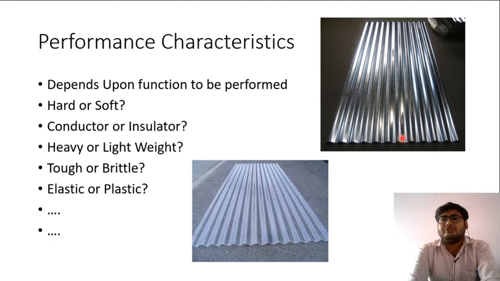Metal rooftop is opaque, so it will not let the light pass, while plastic rooftop is transparent, so it will let the light pass. Metal rooftop will have more strength than plastic rooftop. So there are many comparisons that can be done, but these are performance characteristics which actually define how better or worse a material is performing for our purpose.